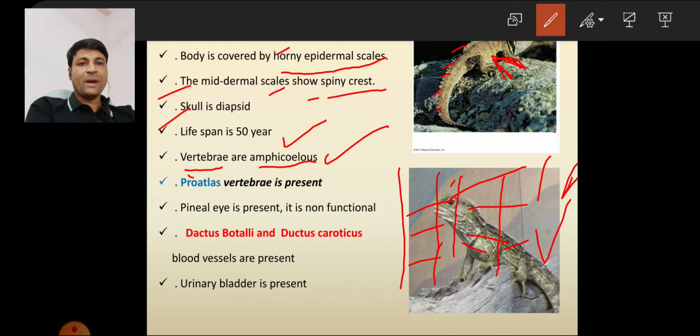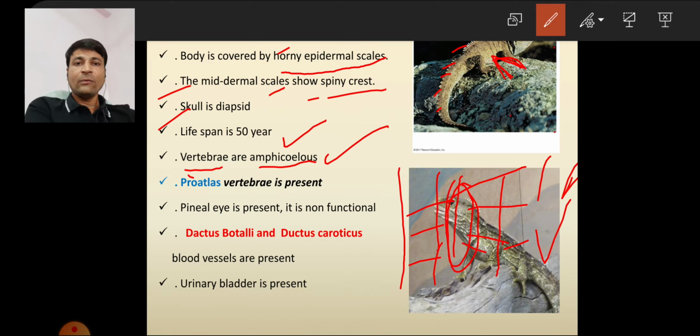The vertebral column protects the spinal cord. And what is the vertebrae? Vertebrae make the vertebral column, and that vertebral column protects the spinal cord. In common language, the vertebral column is nothing but the backbone. It gives mechanical support to the body as well as protects the spinal cord.